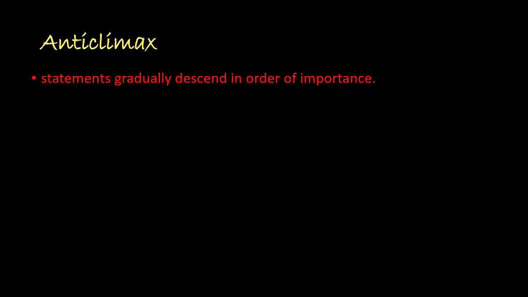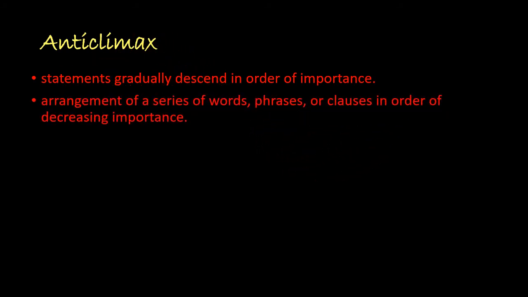The next one is the vice versa of climax, that is anticlimax. Here the arrangement of a series of words is in the order of decreasing importance. So the order of importance is descending. Example, he lost his family, his car and his cell phone.